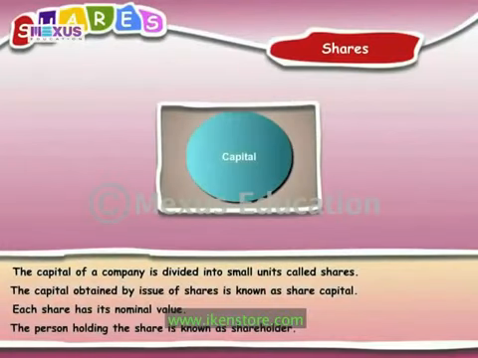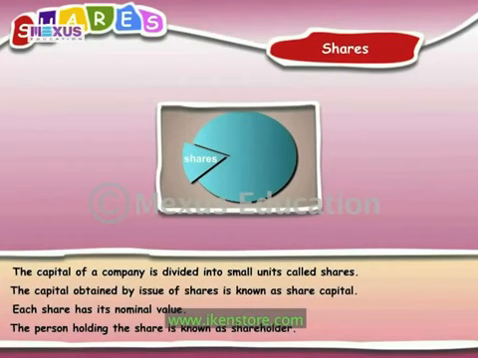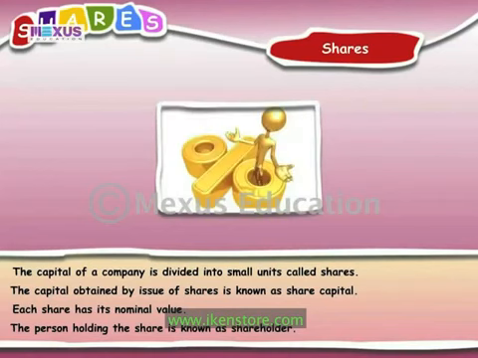The capital of a company is divided into small units called shares. The capital obtained by issue of shares is known as share capital. Each share has its nominal value. The person holding the share is known as shareholder.